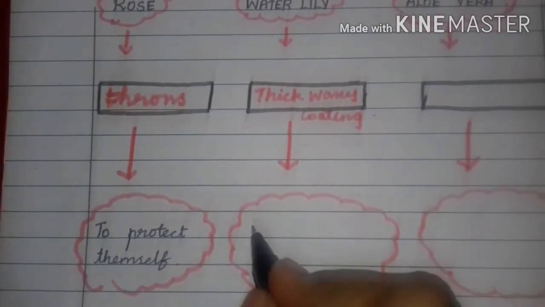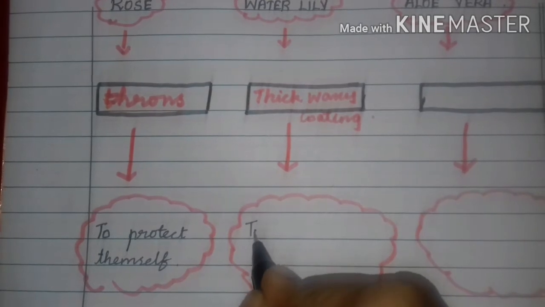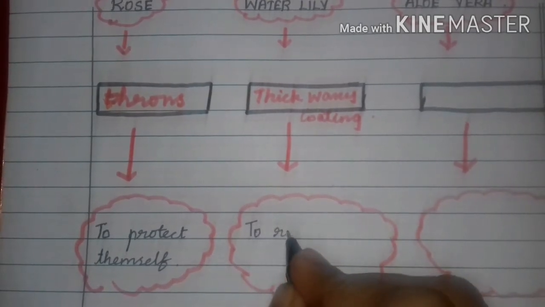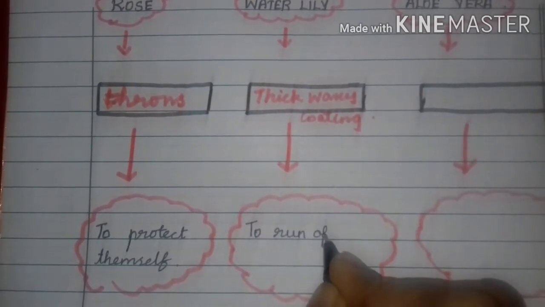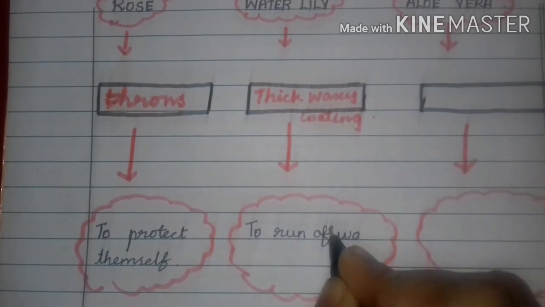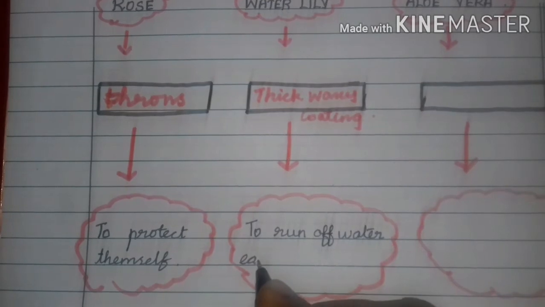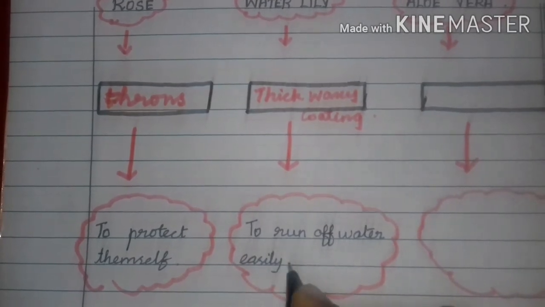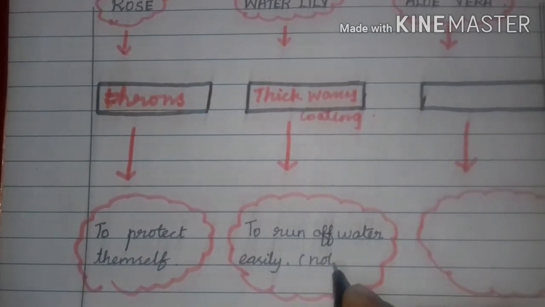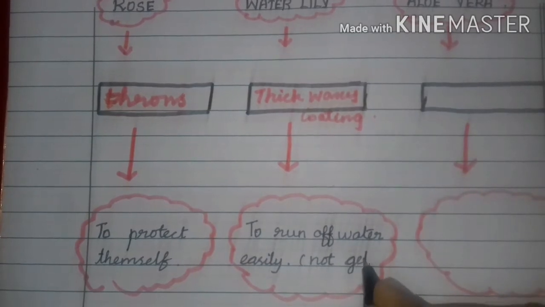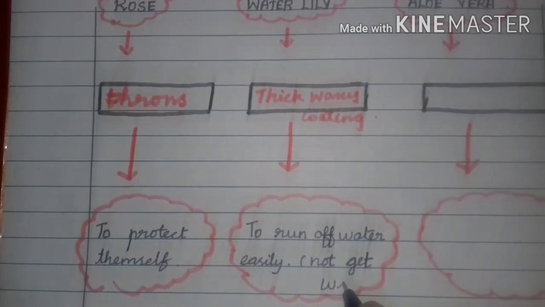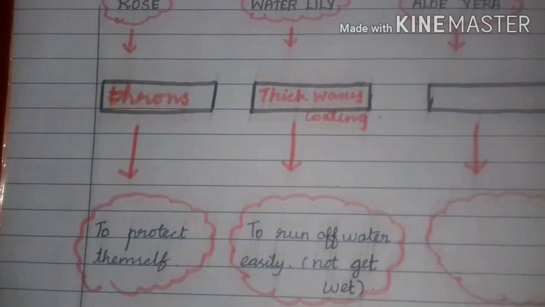Yes. To run off water easily. It does not get wet.